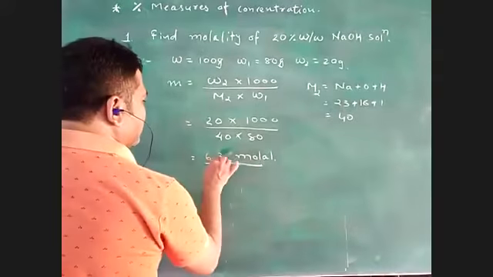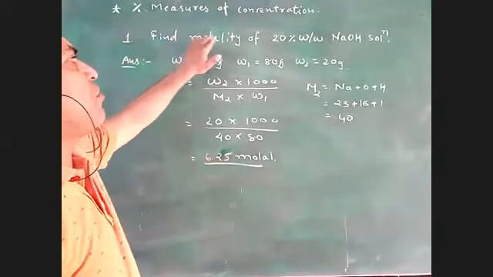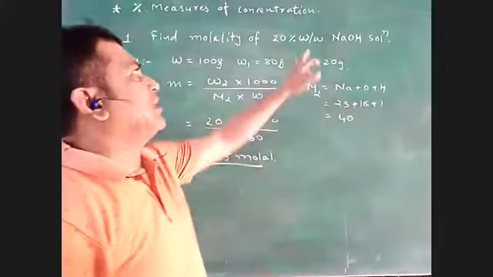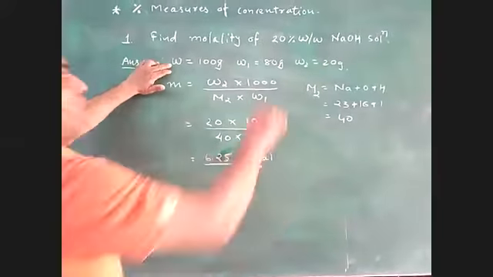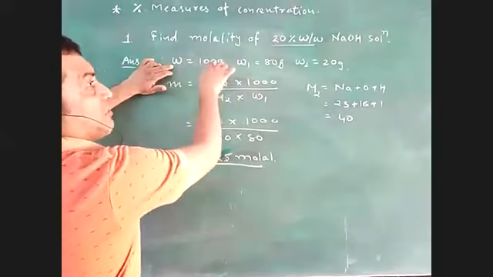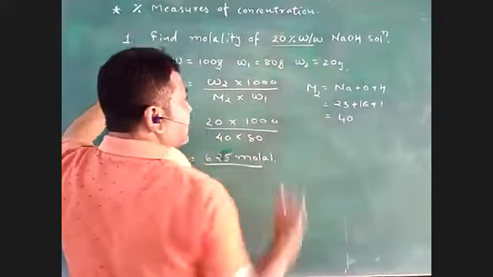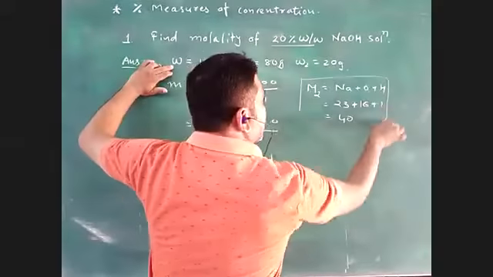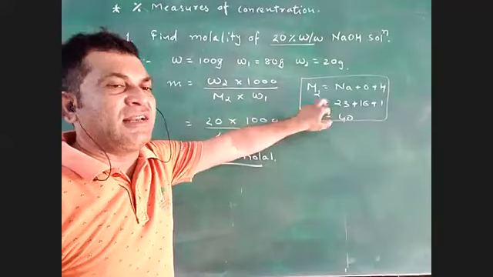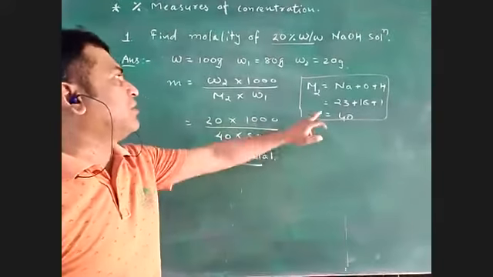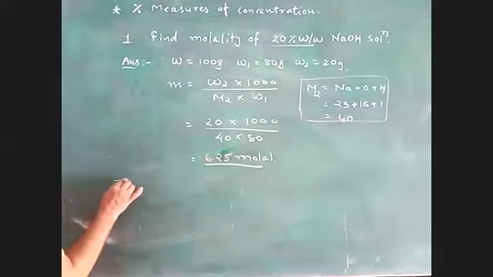So 6.25. So dear students, see the question: find molality of 20% W by W NaOH solution. So first write the information. According to this, W equals 100, W1 is 100 minus 20, which is 80, W2 is 20. We need molality, so for that we need molecular mass. So find the molecular mass, put everything in the formula, and the answer will come. So do this question. Come on, do this.